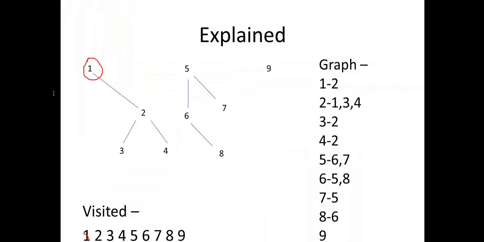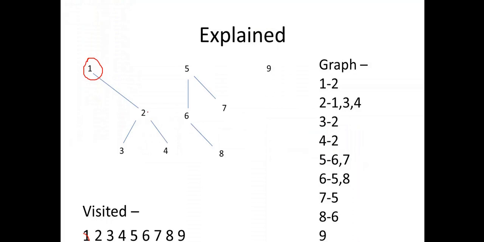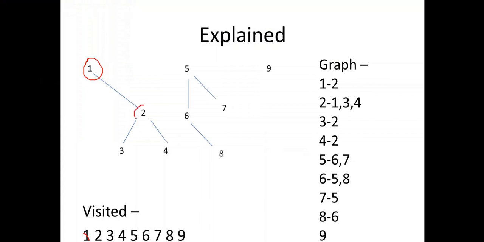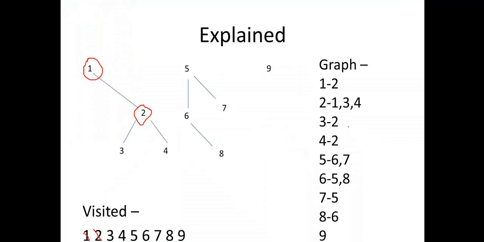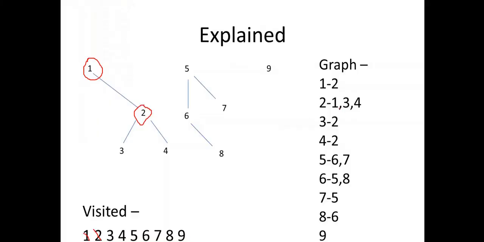So if 2 is not visited, then do DFS from there. So we'll go to 2 and do DFS from there. We'll also mark 2 as true, so 2 is visited. Then for 2 there would be 3 possibilities, 1, 3 and 4, but 1 is already visited, so we'll go to 3.